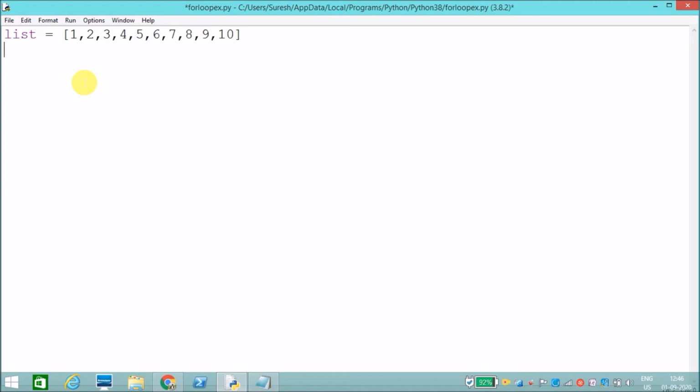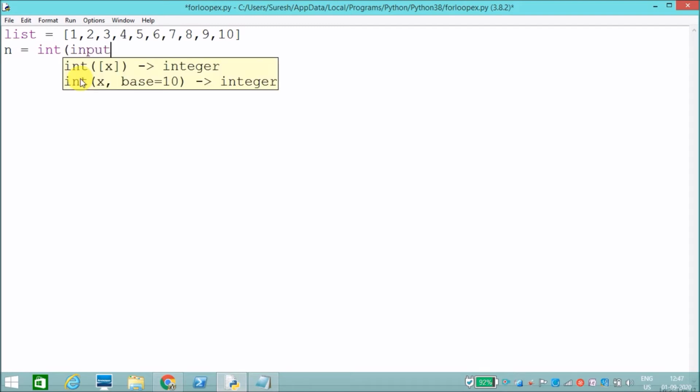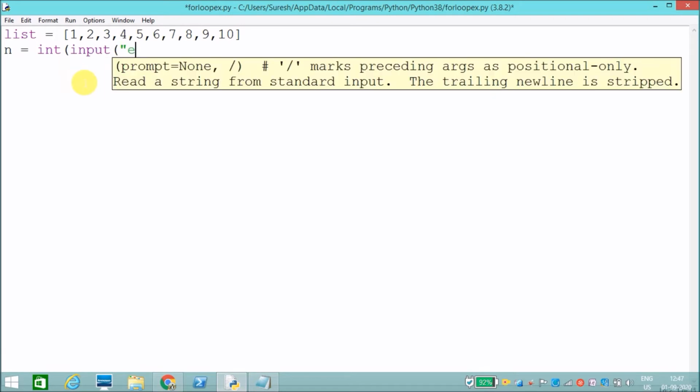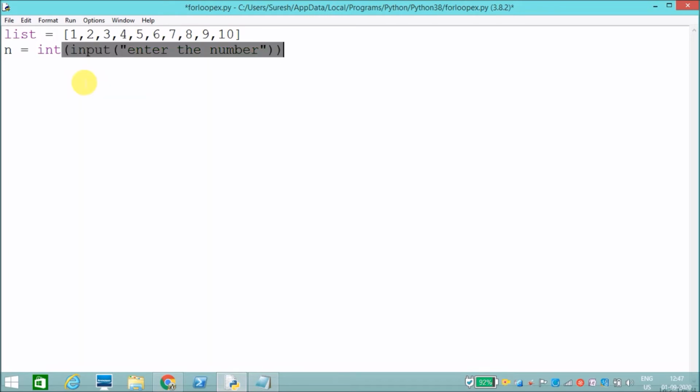Then I ask the user to input which multiplication table he needs to print. I'm asking the user to enter the number. Once the user enters the number, I'll use a for loop to print the multiplication table.